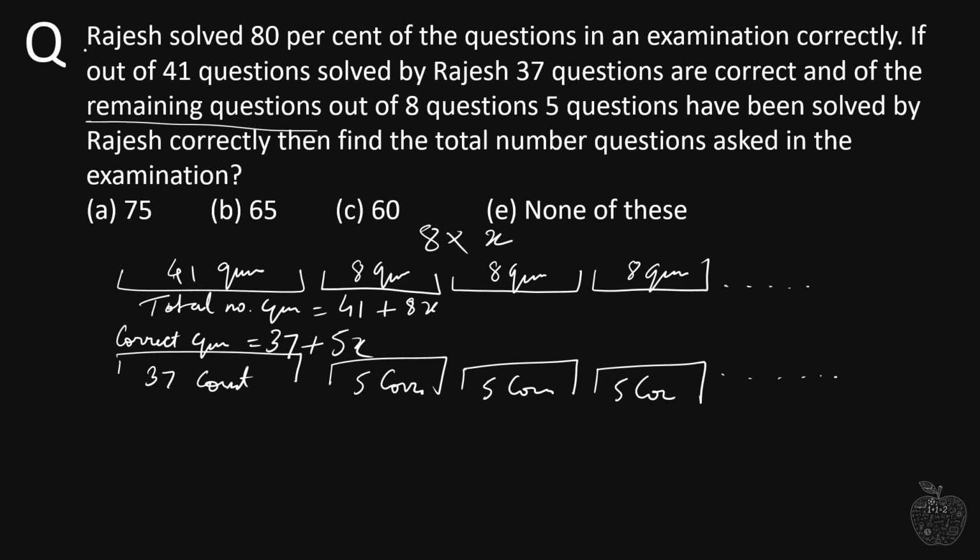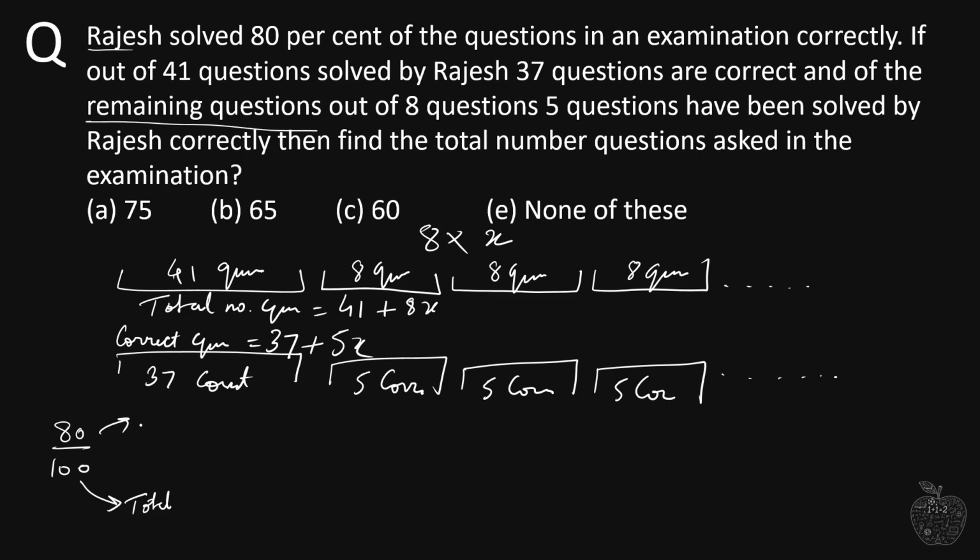Now moving on towards the first statement: Rajesh solved 80% of the questions correctly. What does this mean? If there are 100 questions in total, 80 have been solved correctly.